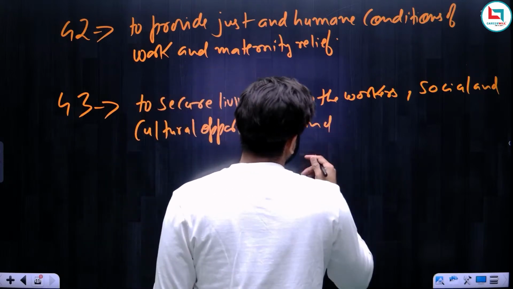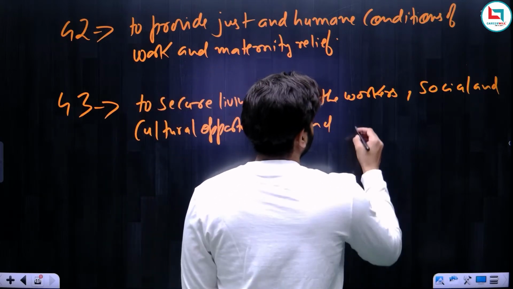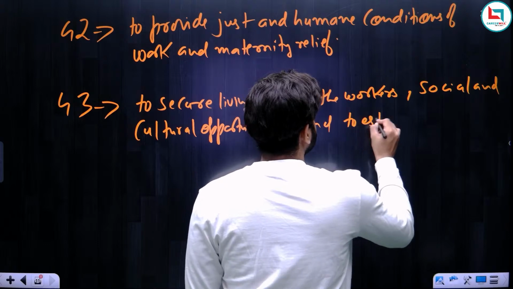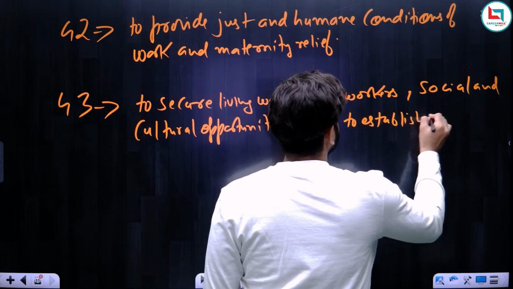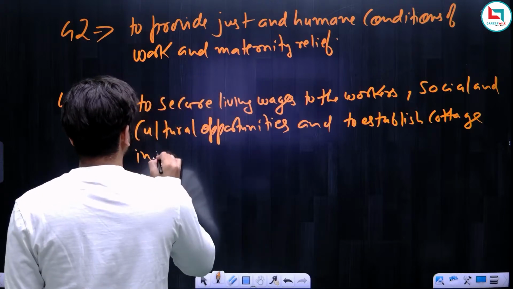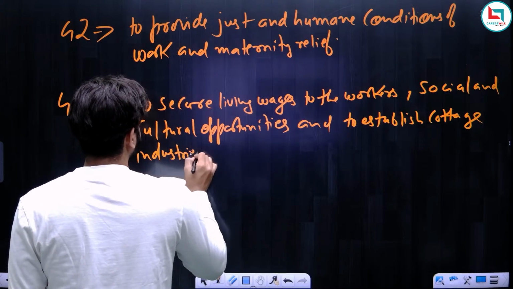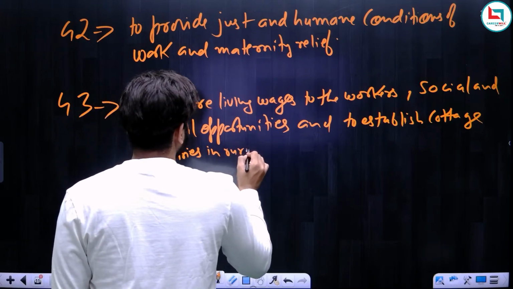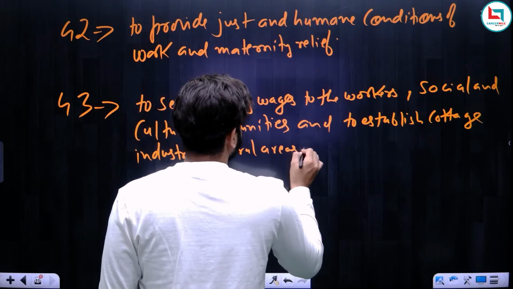And to establish cottage industries in rural areas.